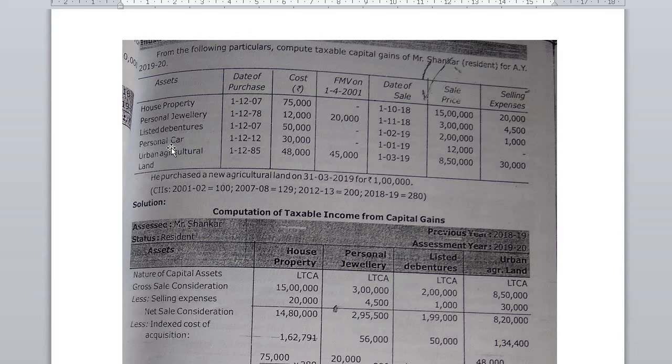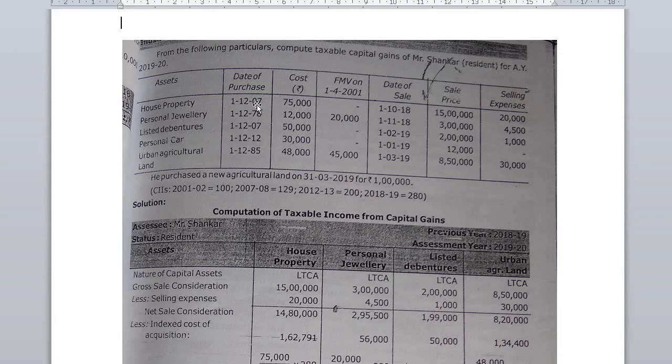At the end, you can write the note: personal car is not a capital asset, so it is exempted from capital gain. Last one, urban agriculture land. First here, we need to take the nature of the capital asset. See, you have to decide whether the given asset is a short-term capital asset or a long-term capital asset.